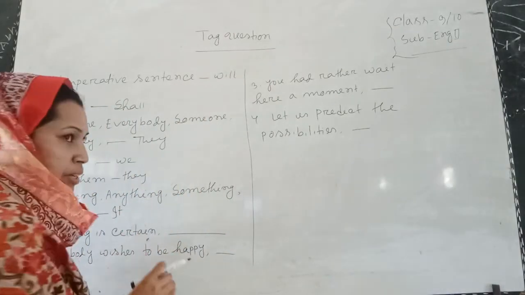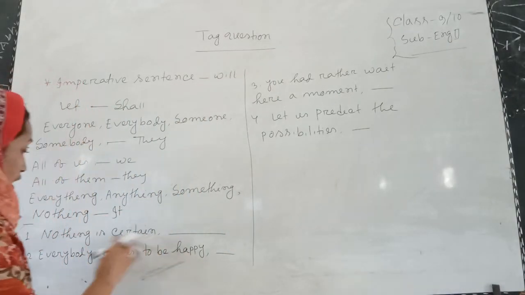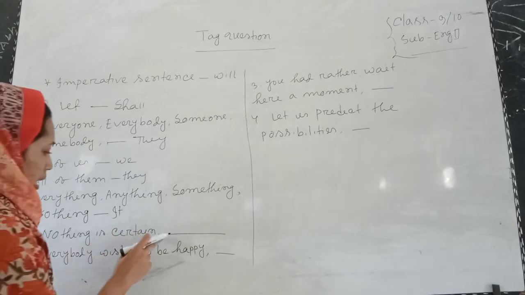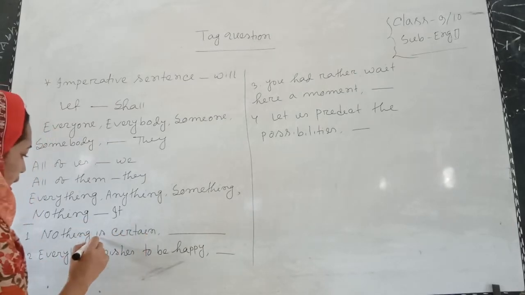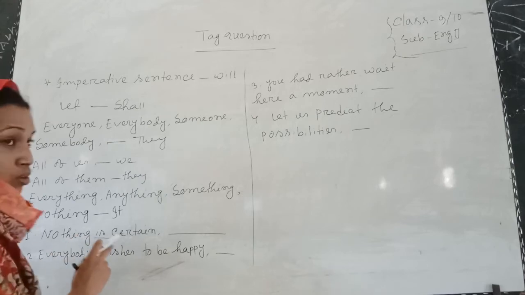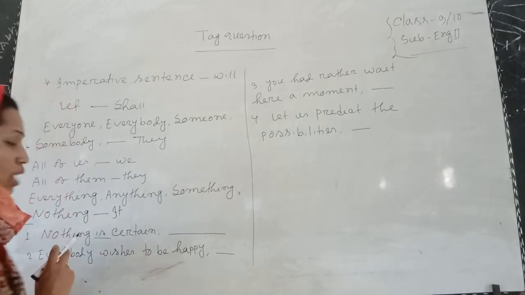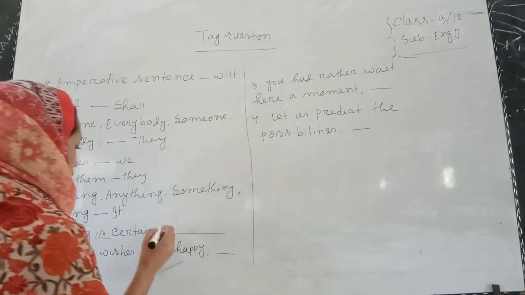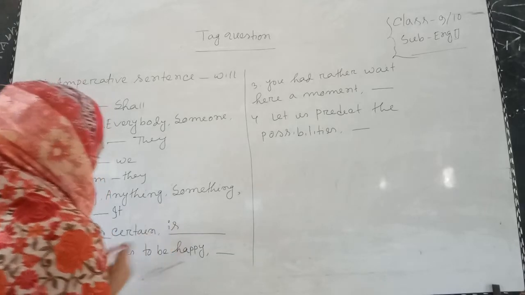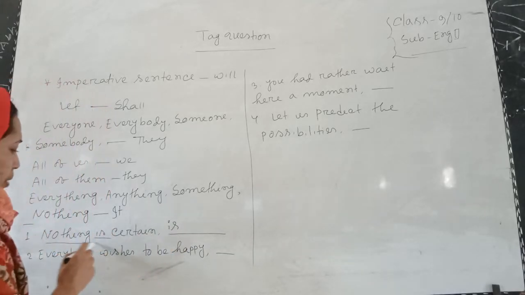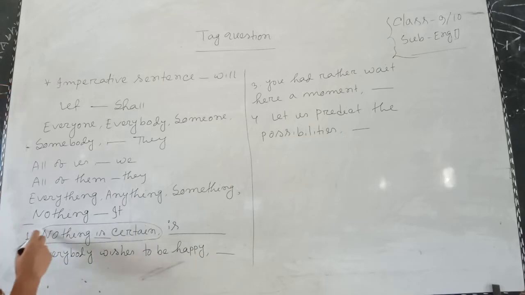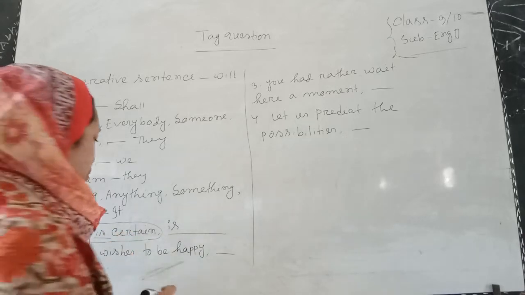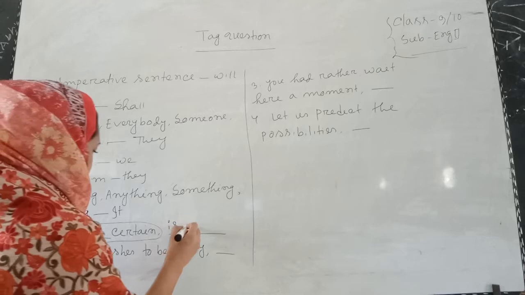It is the main statement of tag question. So, I have identified that there is an auxiliary verb, and that is is. So, I have to pick the auxiliary verb, that means is, and the statement is in the negative form, so the tag will be affirmative.